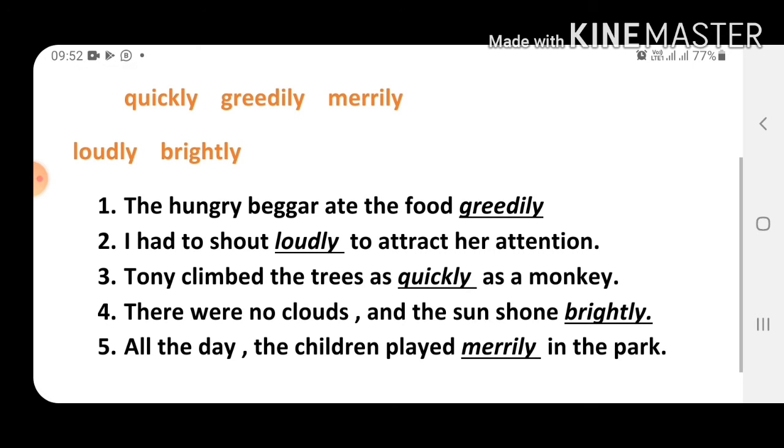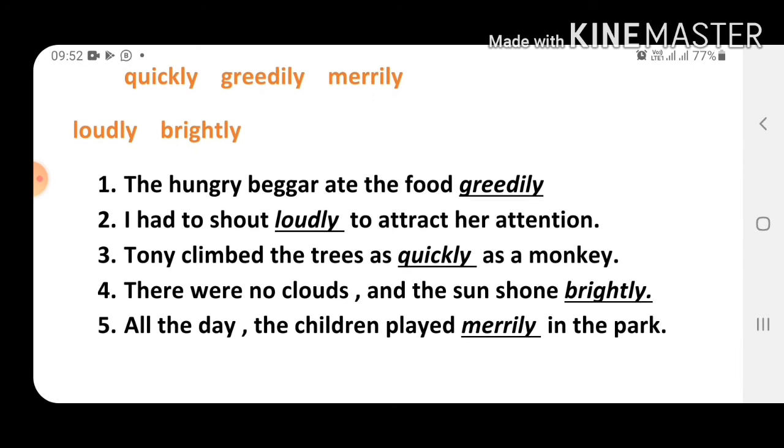See again that climb is an action, and you have to see the action first. Climb is an action, and how is the action done? Quickly. So quickly is the adverb of manner. Now see the next.